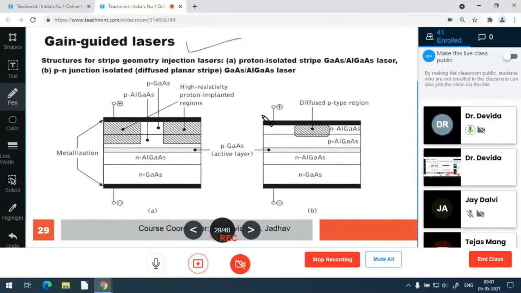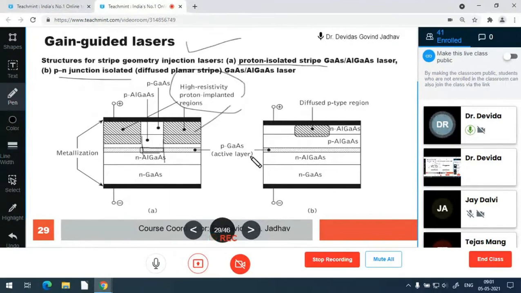In gain guided, the proton isolation is there and PN junction isolation is there. Proton is the high resistivity implanted region, and it does not conduct electrical current. So electrical current is conducted only in this region, and that becomes a very thin active region on one side, and on the other side it is shorted by electrical current. So only this much is the active region which gives the optical output, and that becomes a very pencil-like beam.